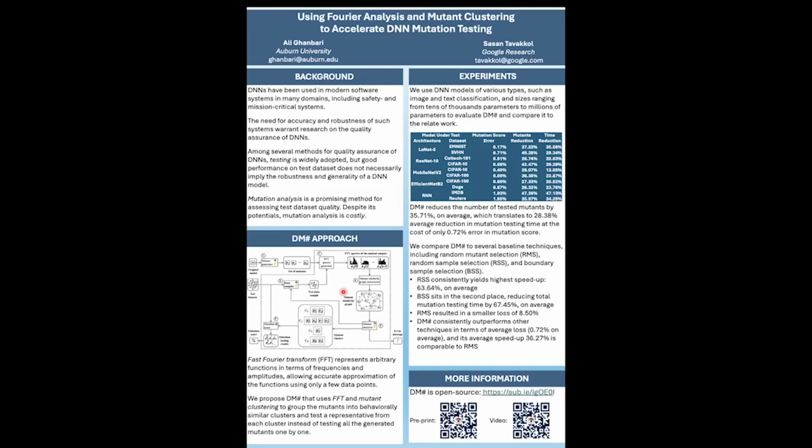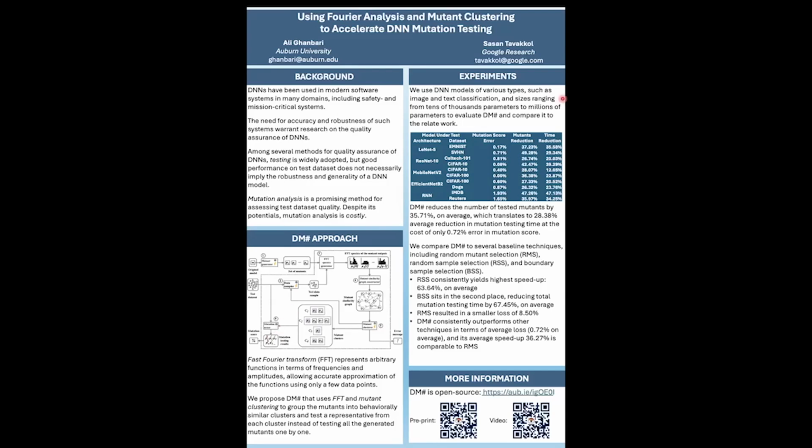The distance of the FFT spectra is treated as a proxy for the behavioral similarity or difference of the mutants. And then a clustering algorithm, ParHAC in this case, is used to cluster the mutants into behaviorally similar groups of mutants. Then a representative from each cluster is selected and tested using all the available test data points. The results can be used for approximating mutation score, which is what we have done in this work, or they can be used for other purposes such as mutation-based fault localization.